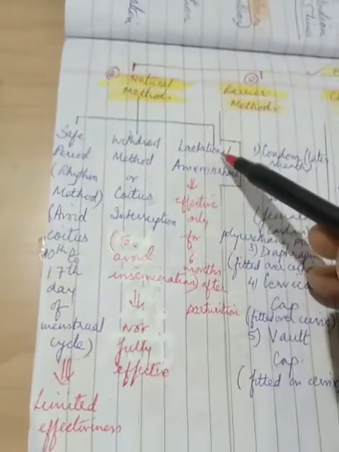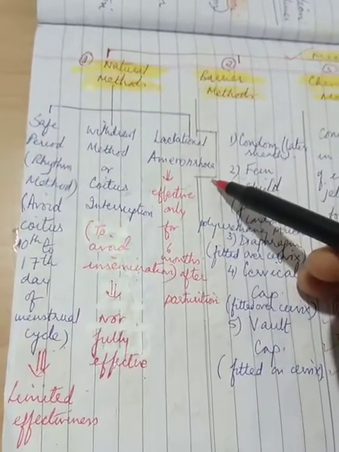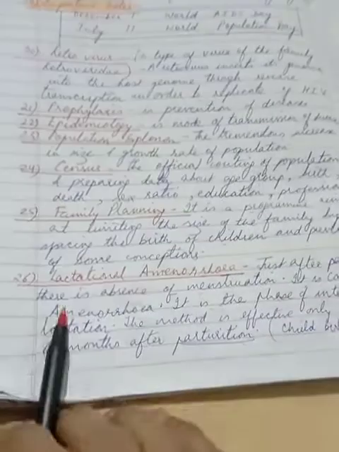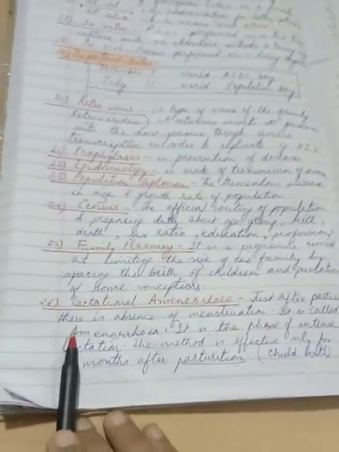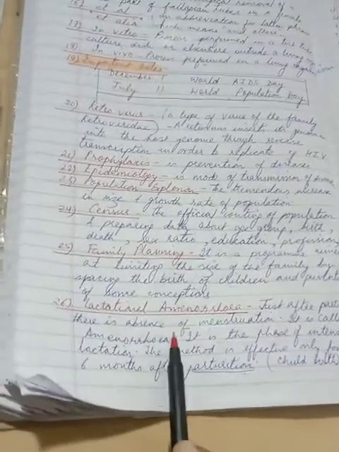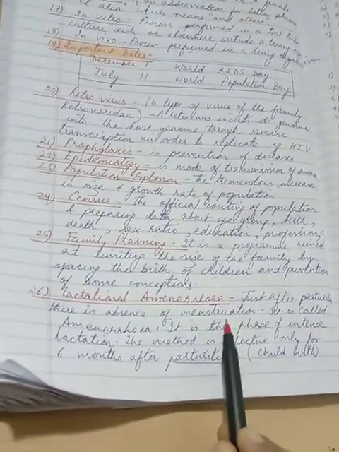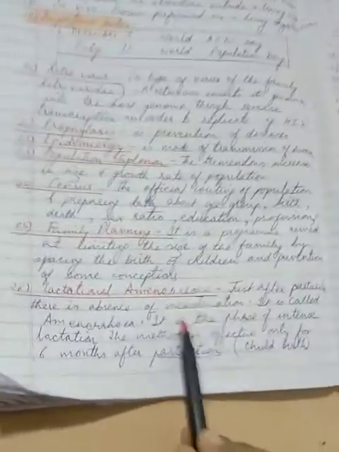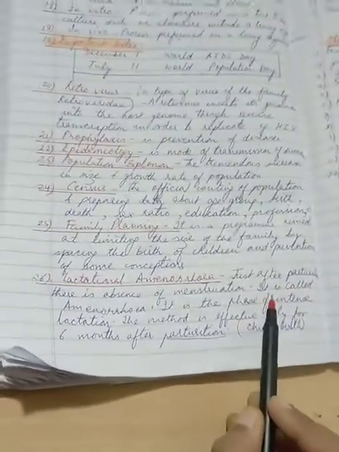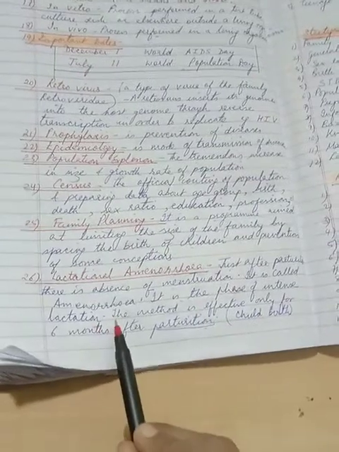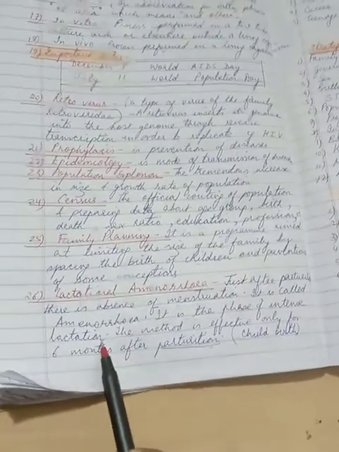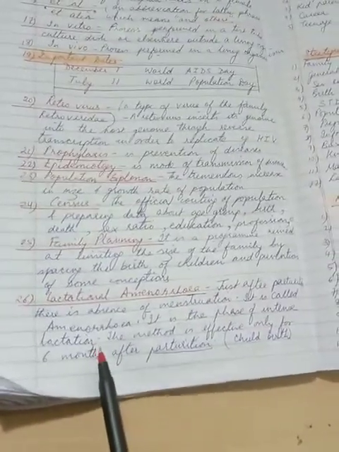Third method, lactational amenorrhea. Last time I had introduced this term, children, so let's just quickly revise. Lactational amenorrhea: just after parturition, that is childbirth, there is absence of menstruation, that is, the blood discharge from the endometrium. It is called amenorrhea and it is a phase of intense lactation, that is heavy milk production for the young one to suckle.